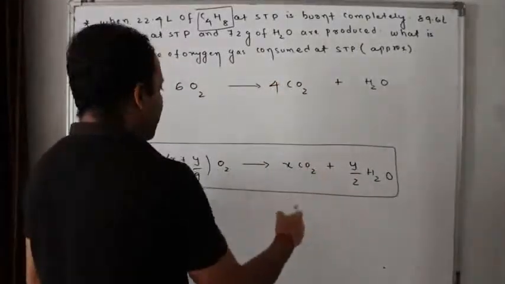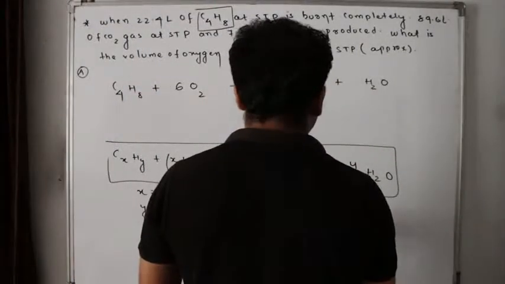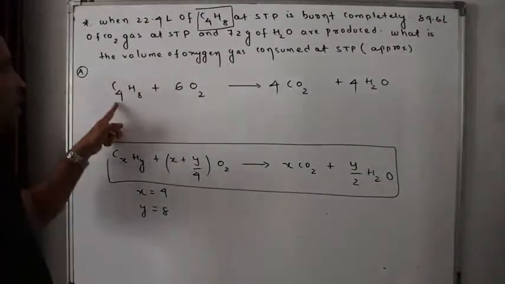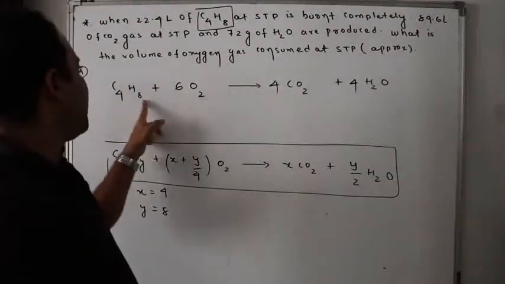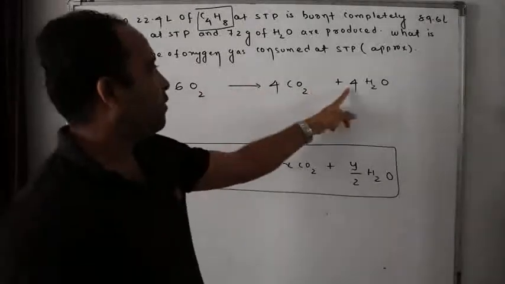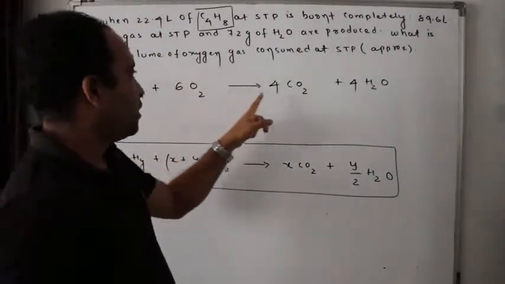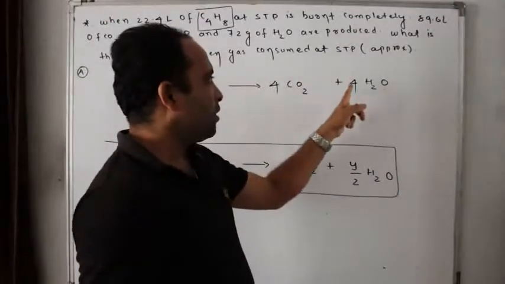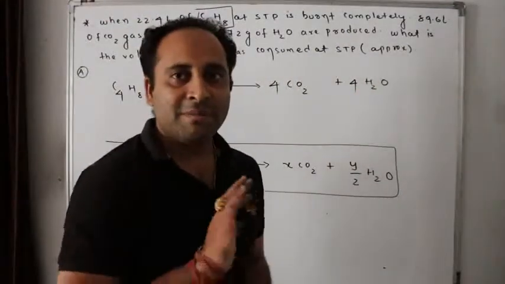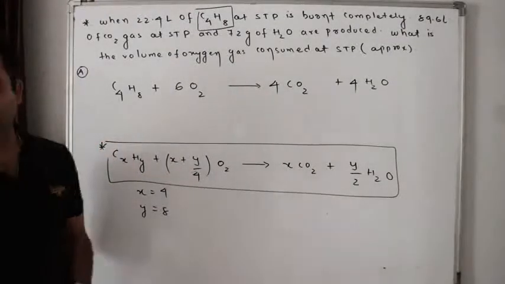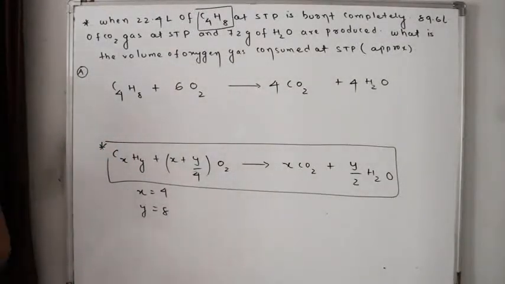Now come to this place. y by 2, 8 by 2, how much? 4. Now check whether it is balanced or not. 4 carbon, 4 carbon. 8 hydrogen, 8 hydrogen. 6 O2 gives 12 oxygen; 4 CO2 gives 8 oxygen plus 4, 12 oxygens. Balanced. Now remember this general formula if you don't know this. The general formula will help you to balance it.